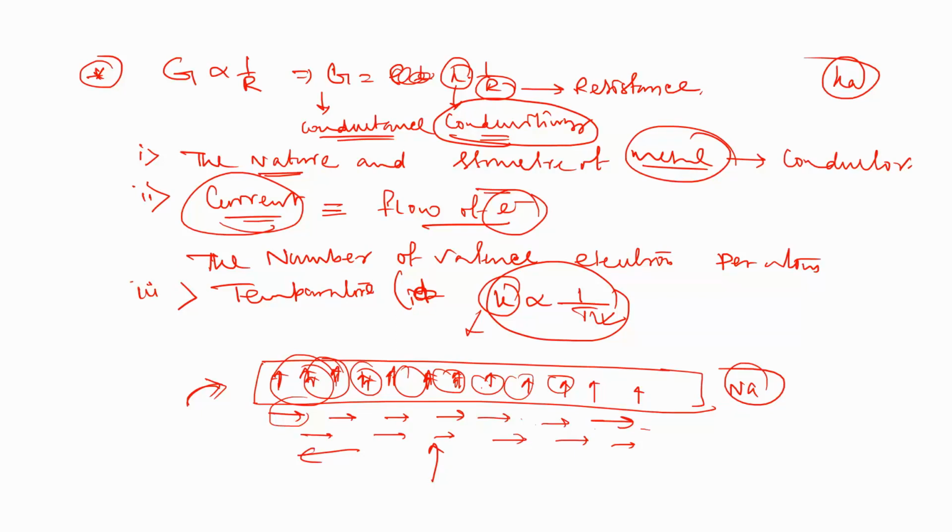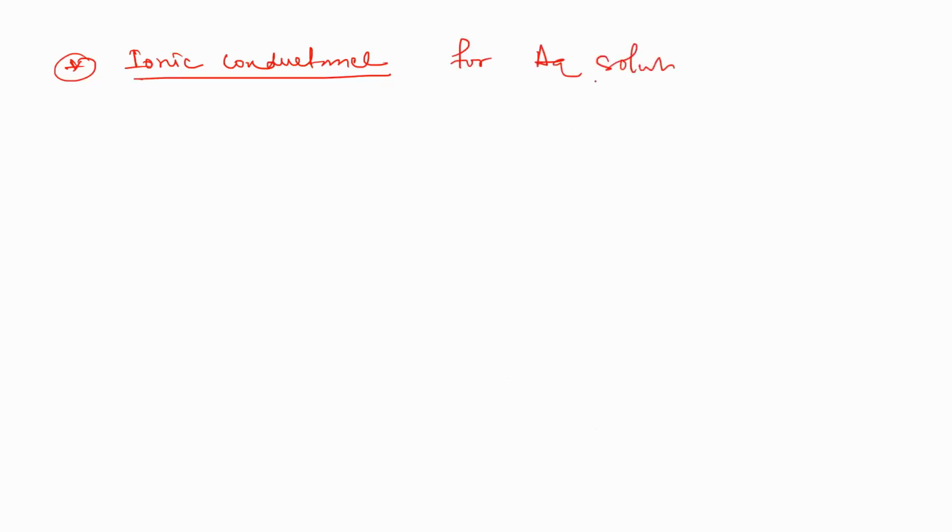Now I am going to the ionic conductance. What is ionic conductance? Ionic conductance is basically for aqueous solutions. As I have already said, pure water is not good for conductivity because it has a low value.